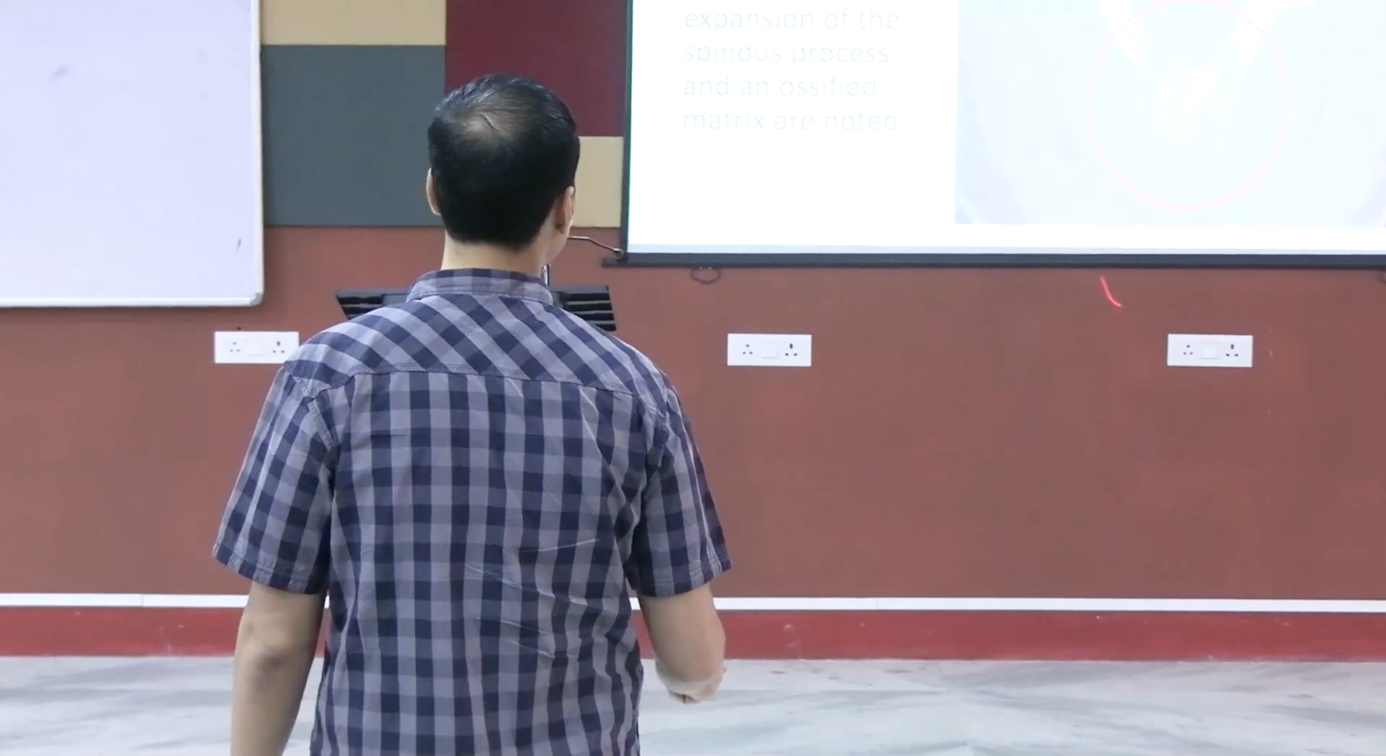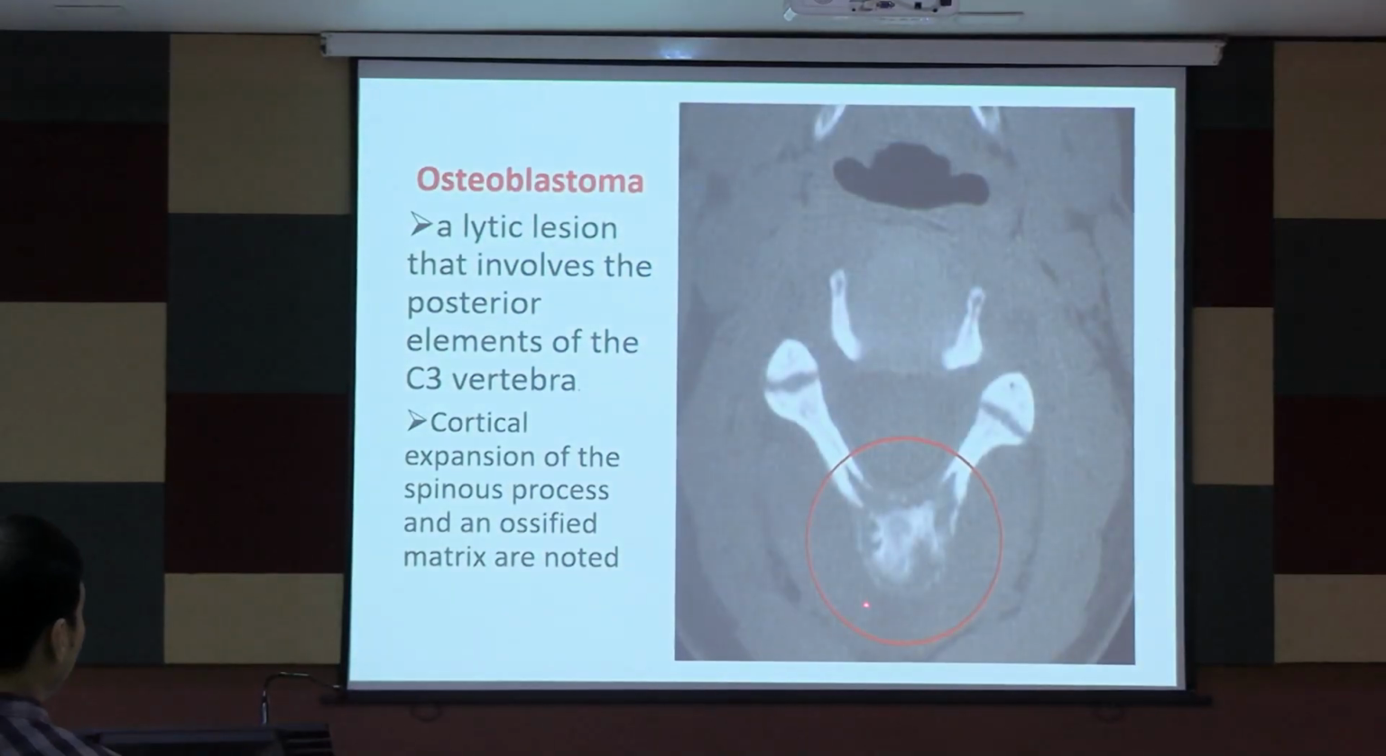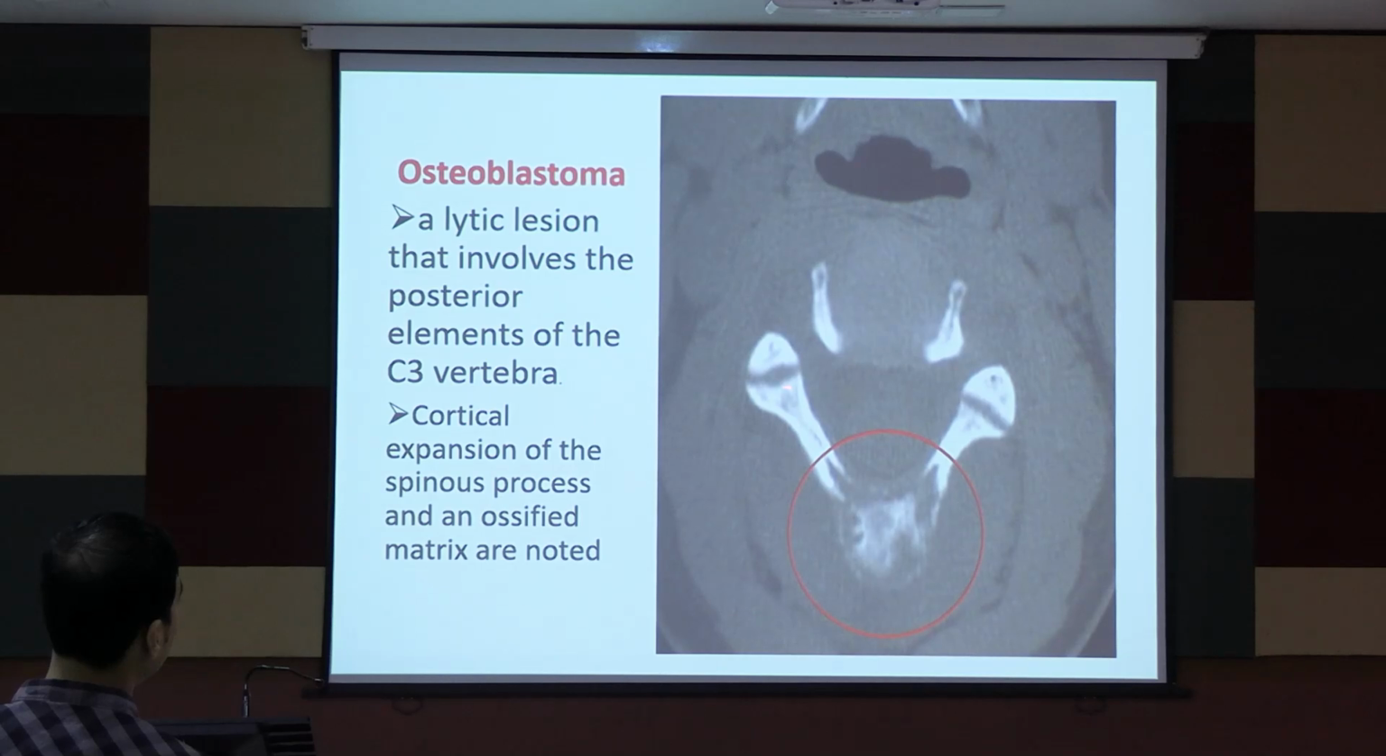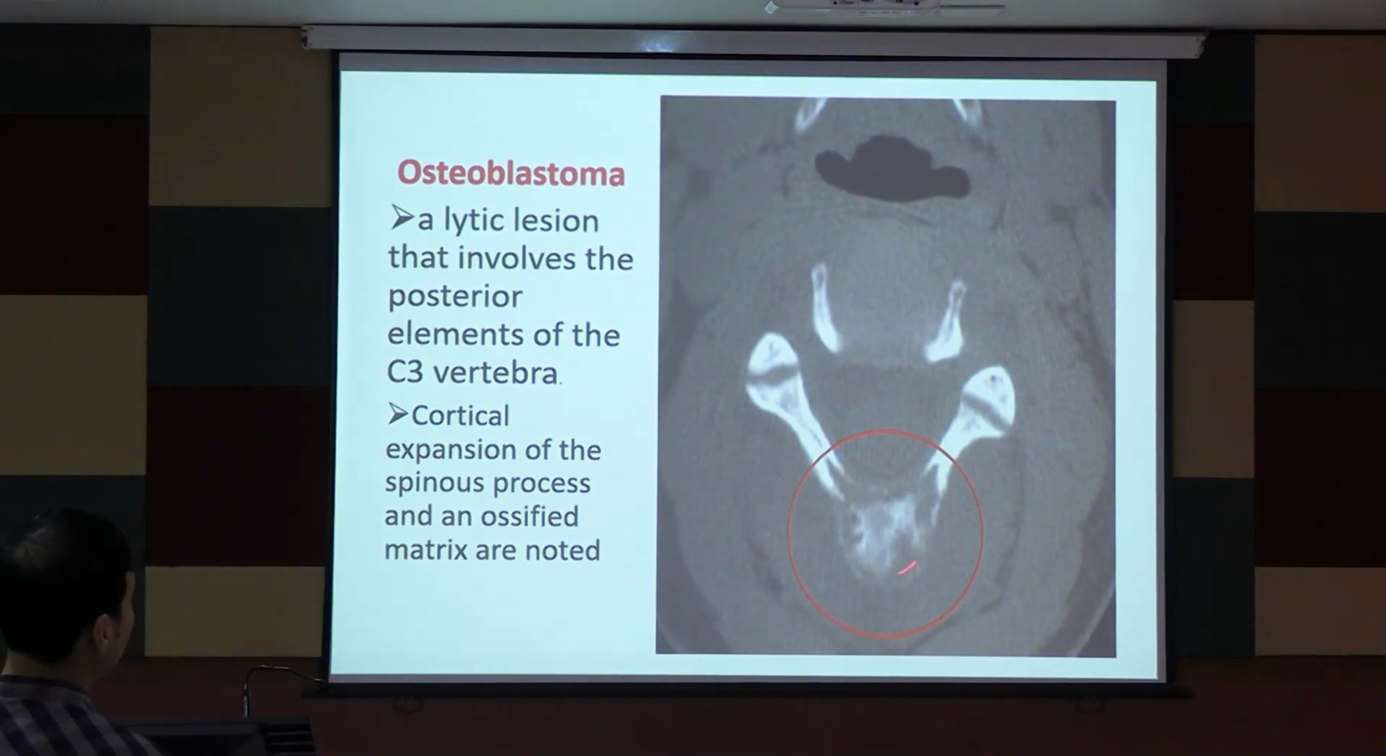Now, if you see, this is an axial cut of a CT of a spine. Okay, so this is the vertebral body. Sorry, these are the pedicles. These are the articular facets, superior articular facets, inferior, and these are the lamina, posterior part. Now, if you see this area, can you see a big blastic lesion here? So that is the osteoblastoma.